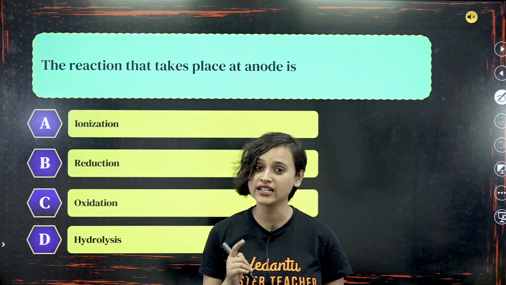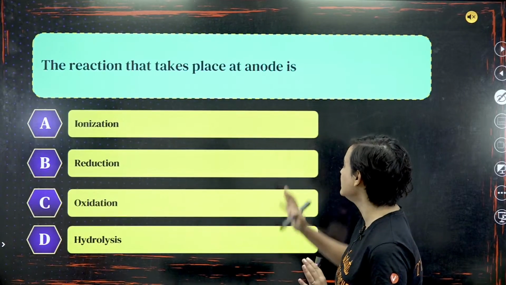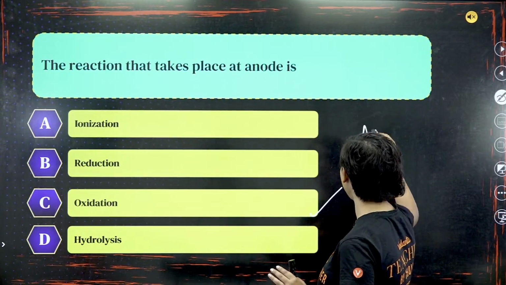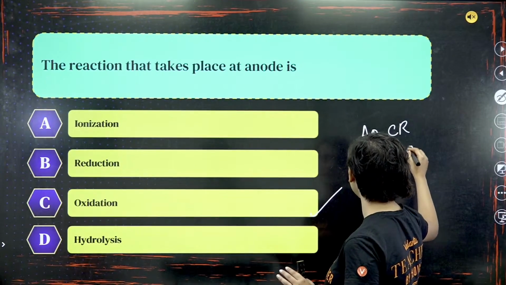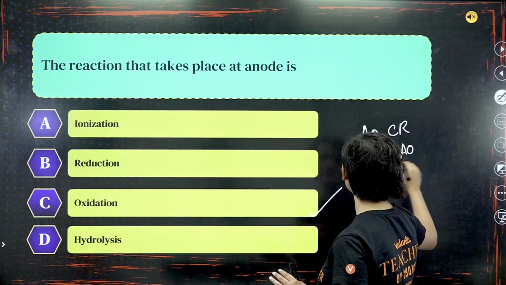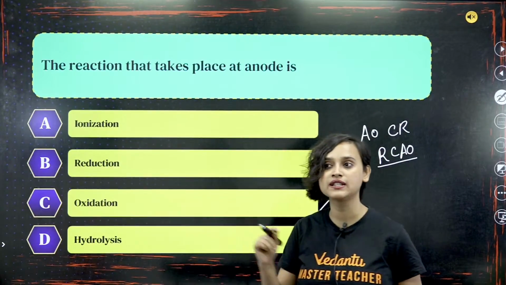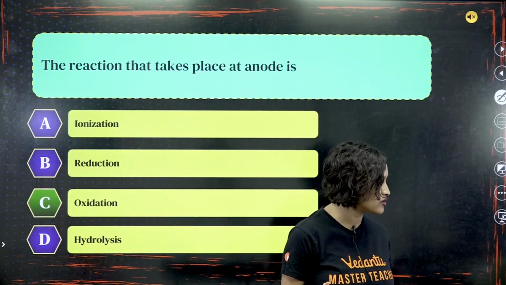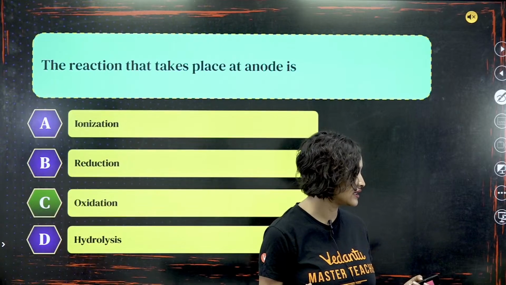Do you remember what I told you, everybody? Everyone knows, right? Anode oxidation. It is AOCR, or you can write it as RCAO. Okay, RCAO. So oxidation happens in the anode. Everybody knows this, right?